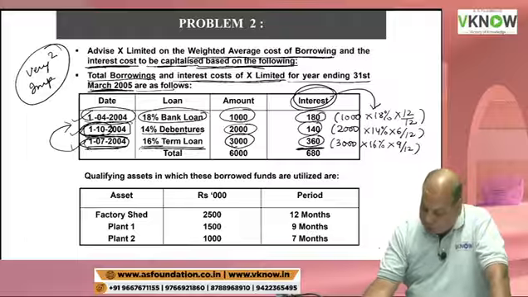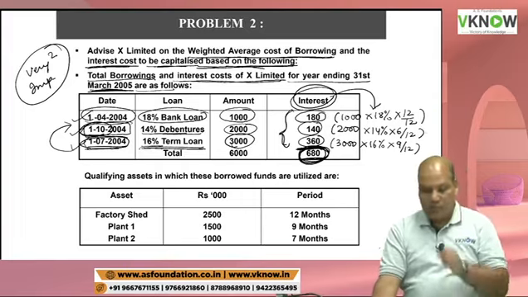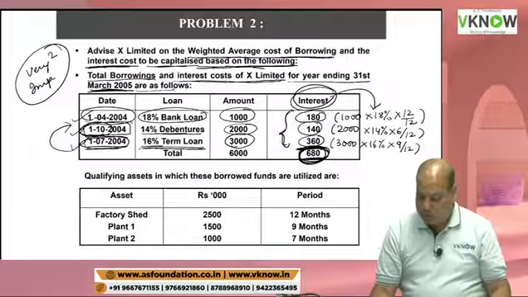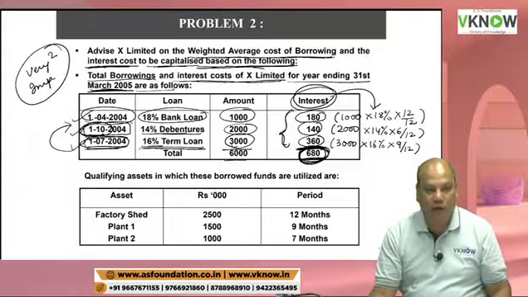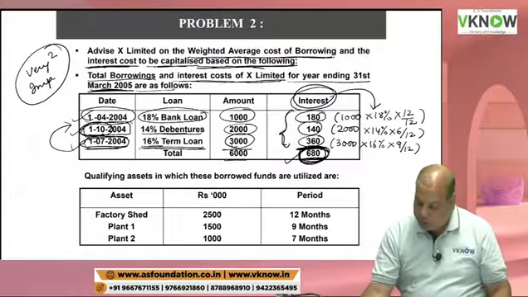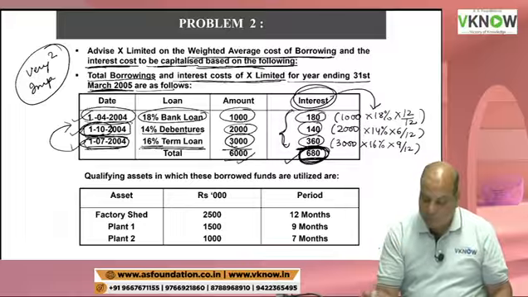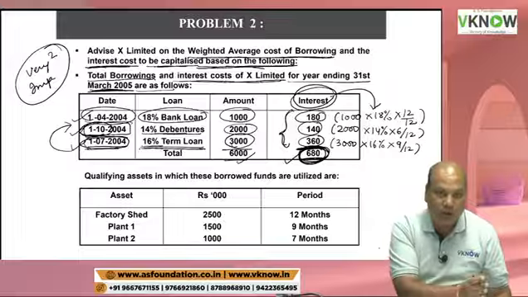And if you take the total of this interest for the entire year, they have incurred an interest of 680 rupees. Please check. They have incurred an interest of 680 rupees. Okay. The total borrowing is 6,000. Now, what mistake can the student make? He may divide 680 by 6,000. That will be wrong because these borrowings are outstanding for different periods.